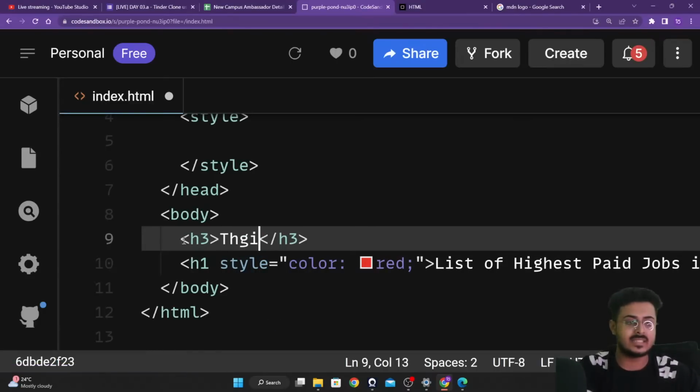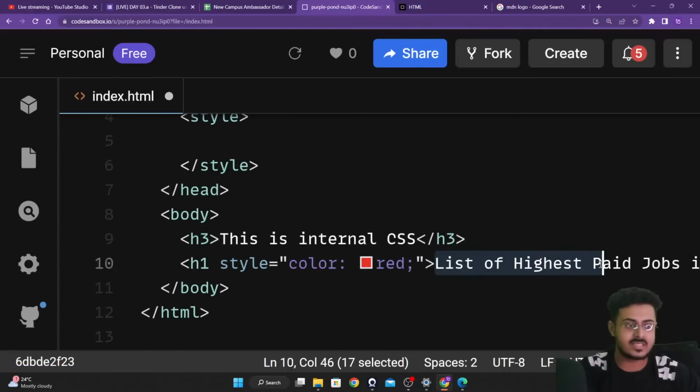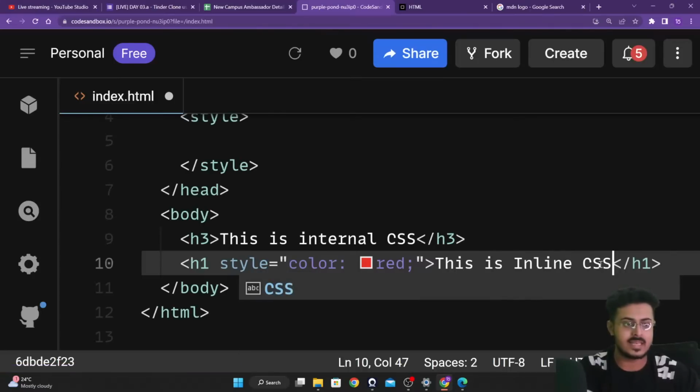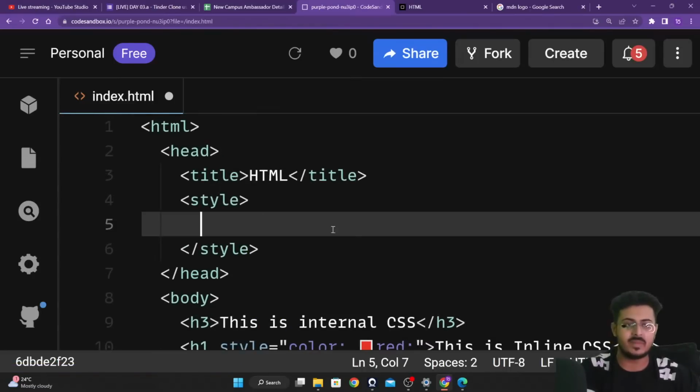I will be writing, this is internal CSS. We'll write this is inline CSS. We are going to select the h3 element, guys. So first comes the selector, guys.